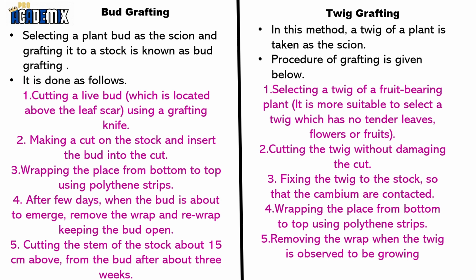Second, make a cut on the stalk and insert the bud into the cut. Next, wrap the place from bottom to top using a polythene strip. After a few days, when the bud is about to emerge, remove the wrap and re-wrap, keeping the bud open. Next, cut the stem of the stalk about 15 cm above the bud after about 3 weeks.